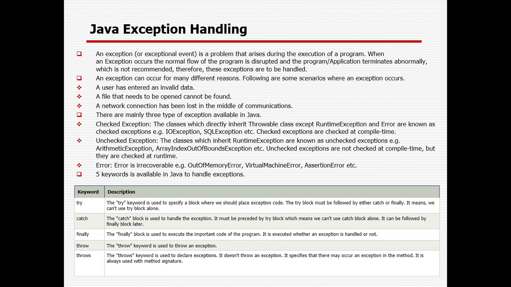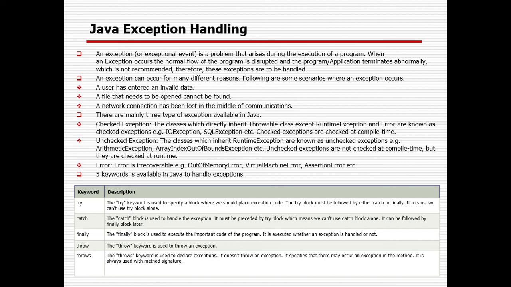Suppose you are creating a file of 5 MB, but your free memory is only 3 MB. Definitely it will be an error, and it can crash your memory. I mean, it can crash your system. So an error cannot be handled, right? But exceptions can be handled in advance, so that your remaining lines of code will not be a problem.